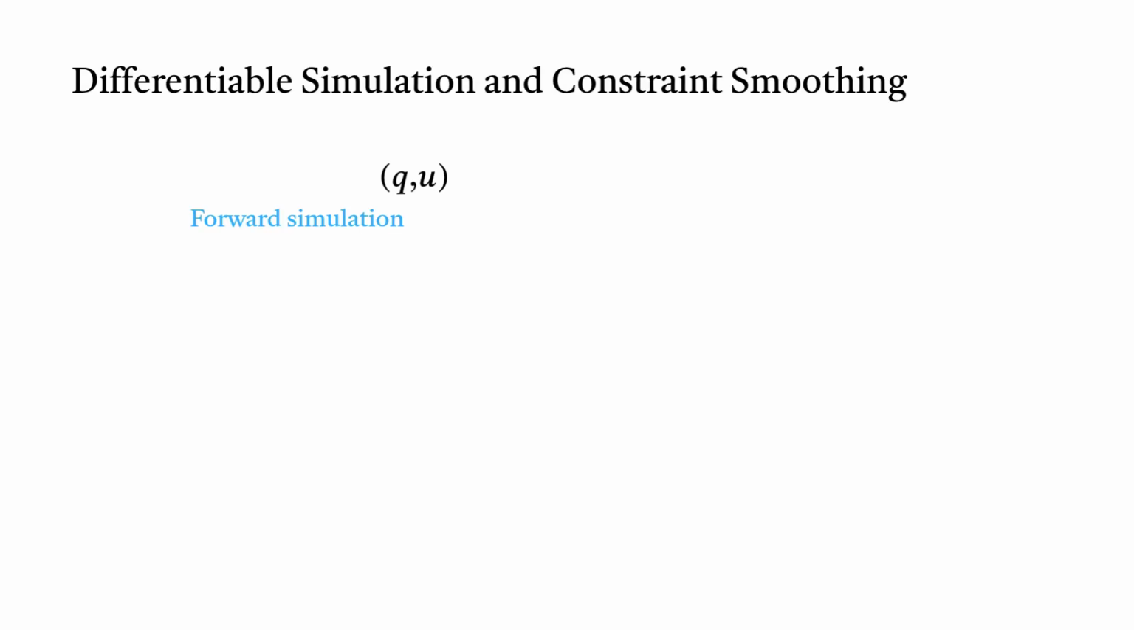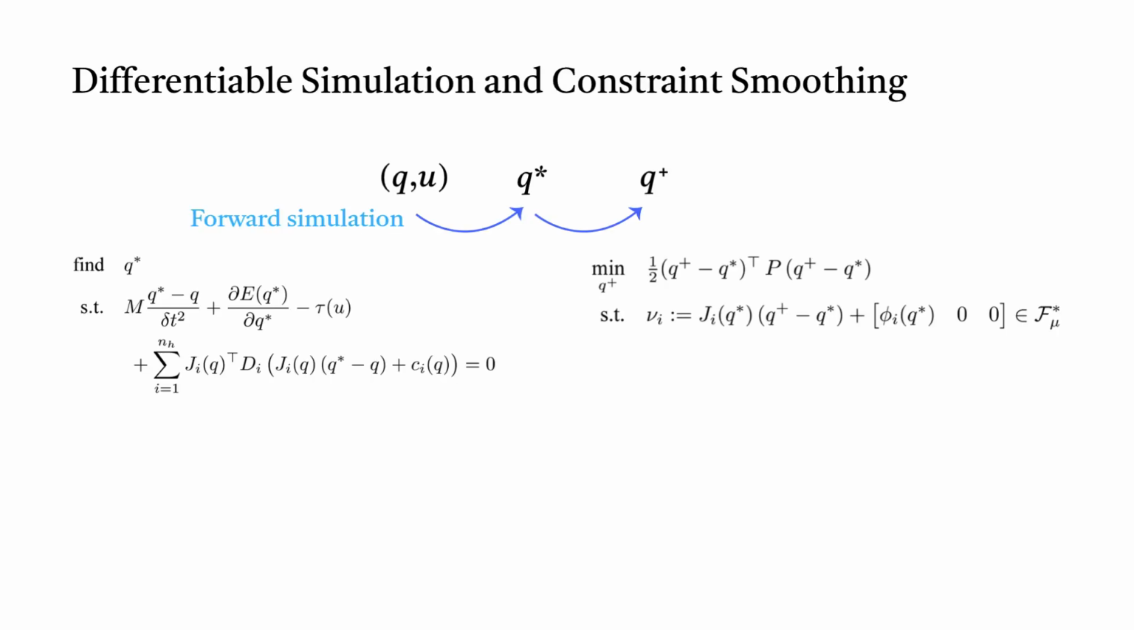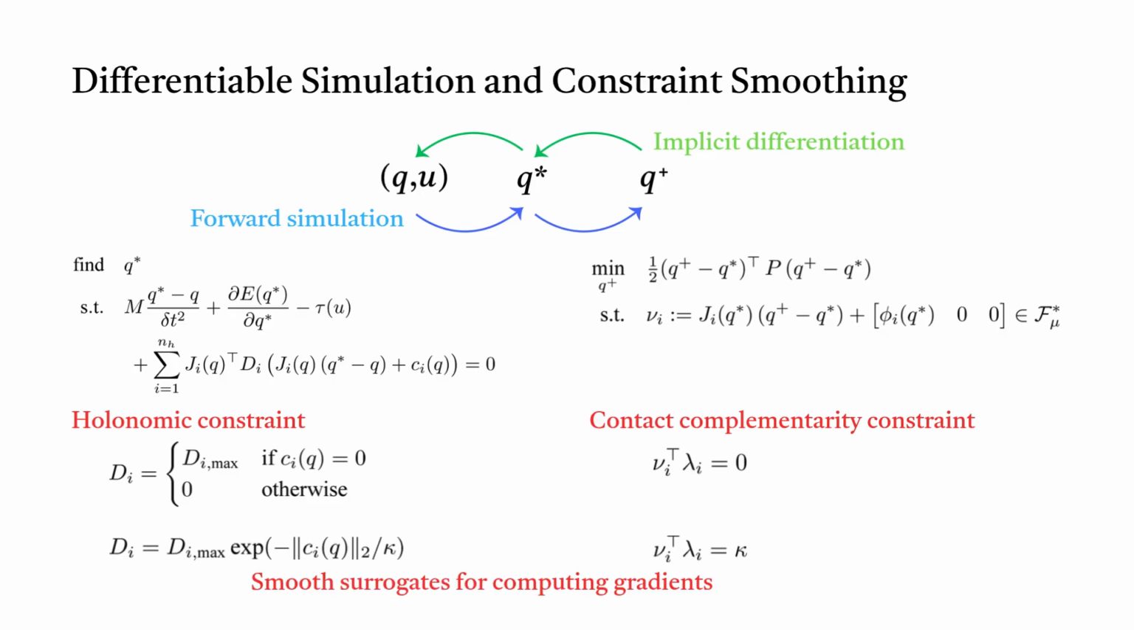Each simulation step consists of an unconstrained optimization, followed by a second-order cone program. Both admit implicit differentiation formulations, enabling the simulator to serve as a differentiable layer. However, contact and holonomic constraints introduce non-smooth dynamics due to changes in the active constraint set. To obtain useful gradients, we replace these hard switching events with smooth surrogate functions. Although this introduces some gradient bias, it yields much more informative optimization signals for planning and policy learning.